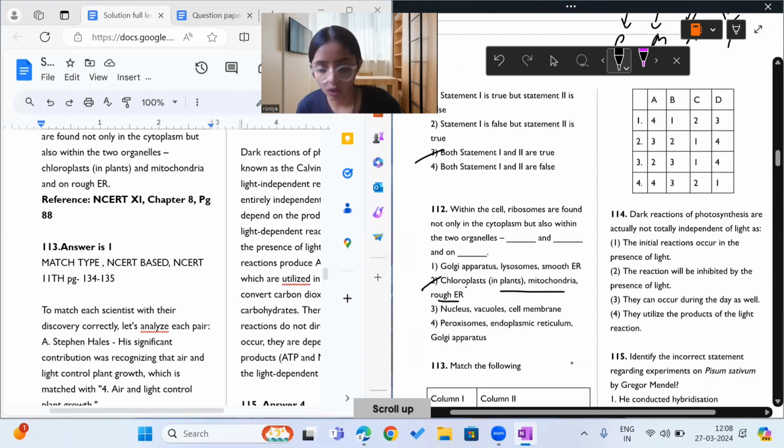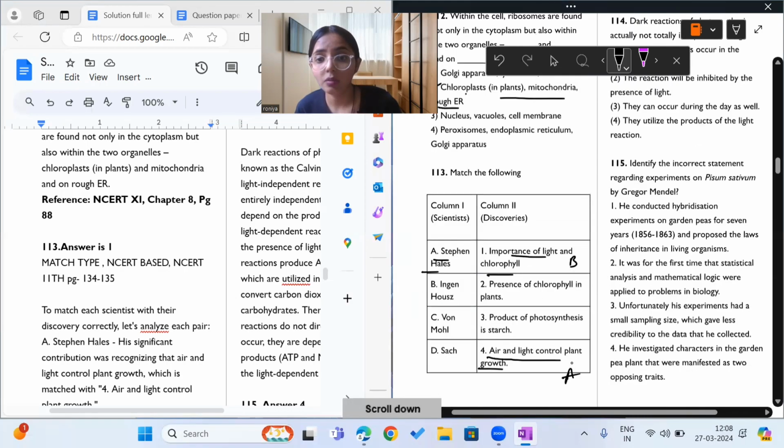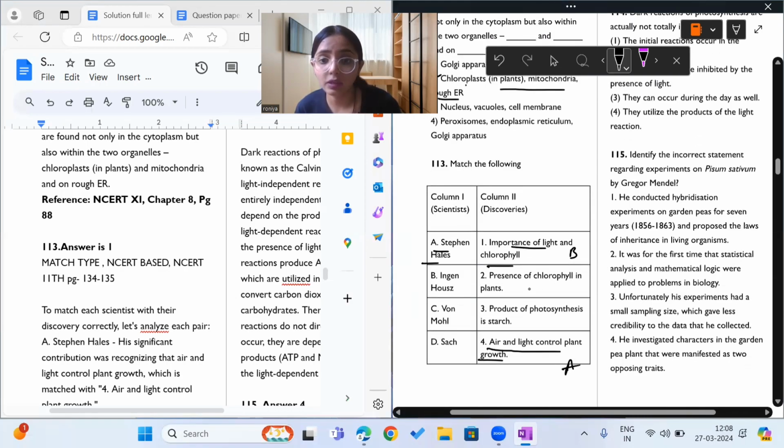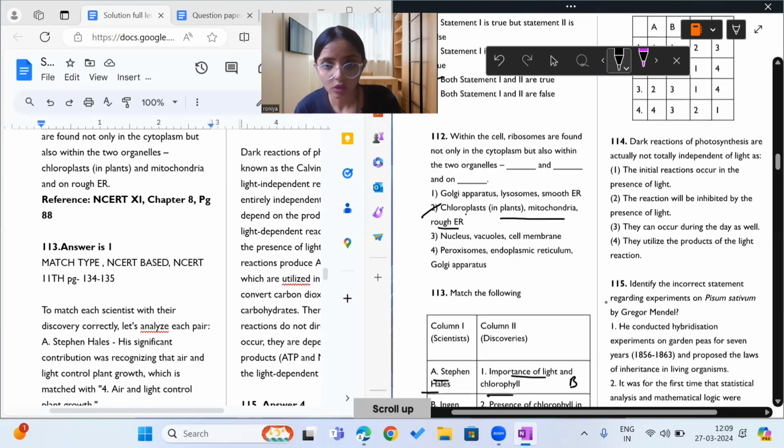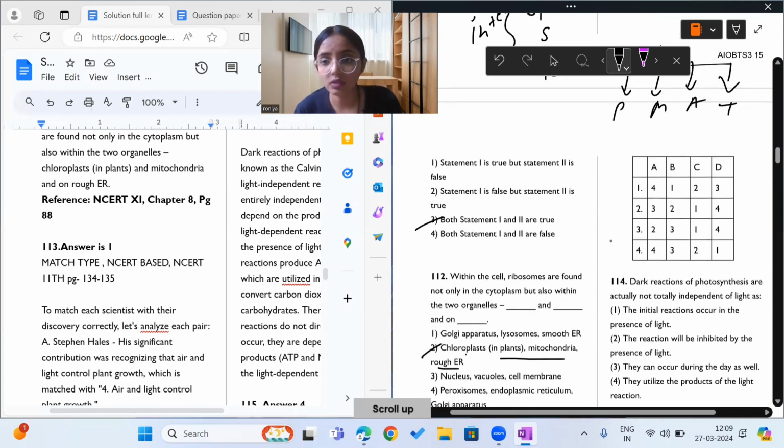Next is Von Mohl. What did he discover? Von Mohl discovered the presence of chlorophyll in plants. Okay, and Sachs discovered the final product of photosynthesis, which is nothing but starch. So the answer to question 113 is option number 1.